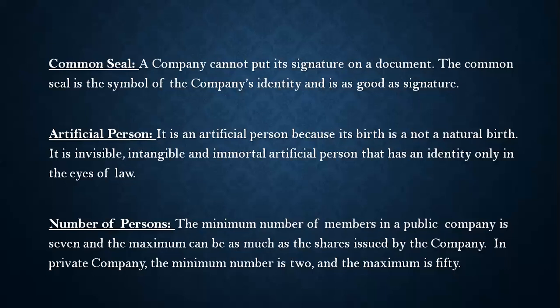So all legal proceedings against the company are to be instituted in its name. A company's right to sue arises when some kind of loss is caused to the company, either to the property or personality of the company. Hence the company is entitled to sue for damages.